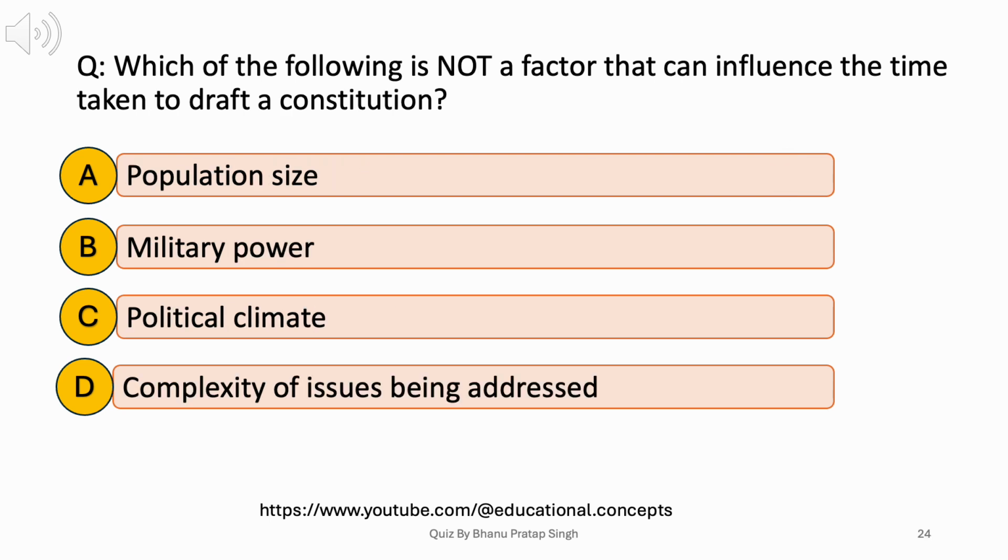Which of the following is not a factor that can influence the time taken to draft a constitution? A. Population size. B. Military power. C. Political climate. D. Complexity of issues being addressed. Answer. B. Military power.